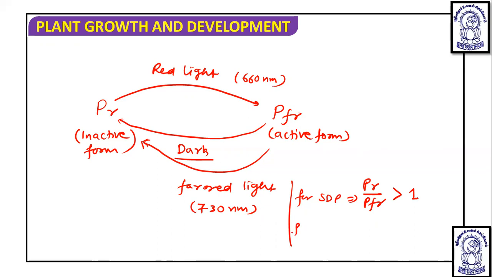Whereas for a long day plant, meaning a short night plant, a short dark period means a long day period, PFR will be more. So the PFR upon PR ratio is going to be greater than 1. If this ratio is maintained, then these are responsible for flowering. Okay, so this is the thing which actually occurs with PR and PFR.